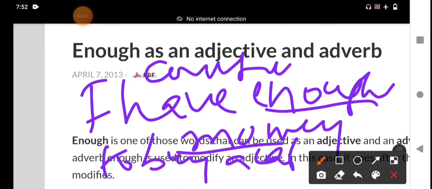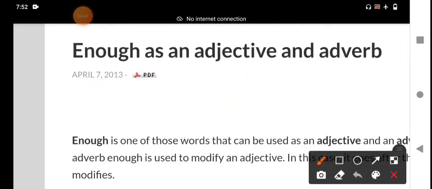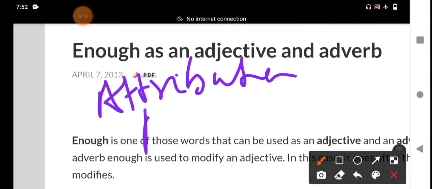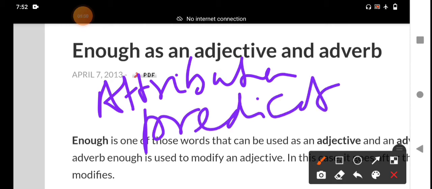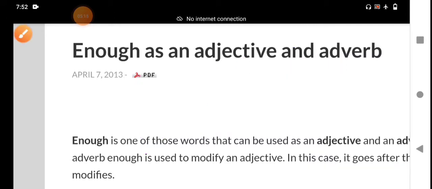Okay, my dear children, enough functions in a sentence as an adjective, attributively and predicatively. That means attributive adjective, predicative adjective. What is the attributive function of the adjective enough in a sentence? It does not function predicatively in a sentence. It only has an attributive function.